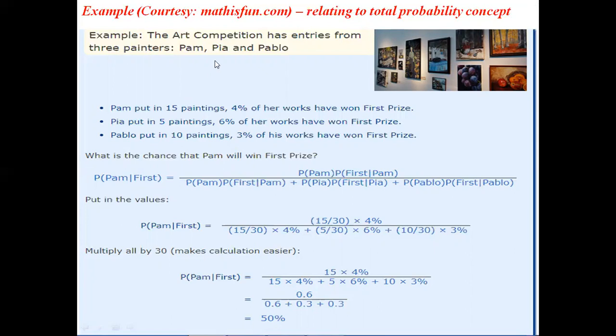That is, it depends upon Pia and also Pablo. So here you use the concept of total probability theorem to find the probability that Pam will win the first prize. This is one more beautiful example to understand Bayes' theorem.